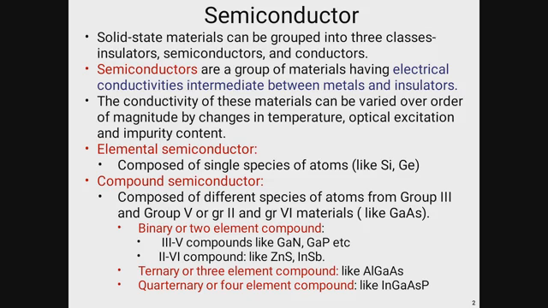And compound semiconductors are also categorized into three types: two element compound like gallium arsenide, gallium nitride. Second, ternary or three element compound like aluminum gallium arsenide. There are three kinds of materials used: one is aluminum, second one is gallium, and third one is arsenide. And the last one is four element or quaternary compound like indium gallium arsenide phosphide. There are four elements present inside this entire semiconductor.